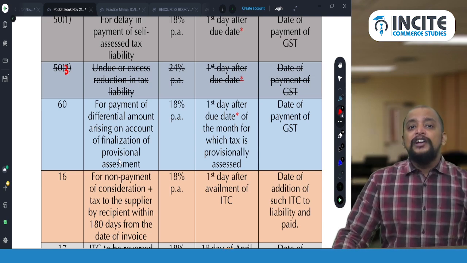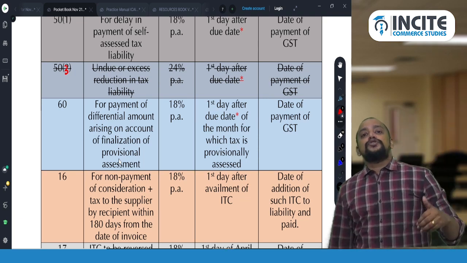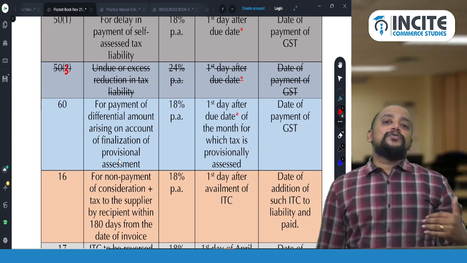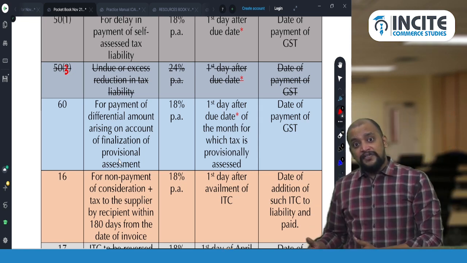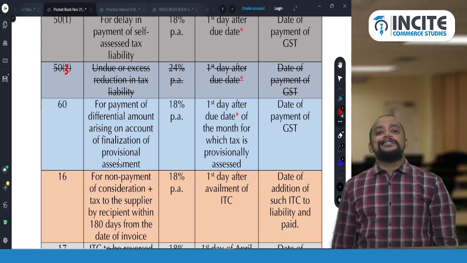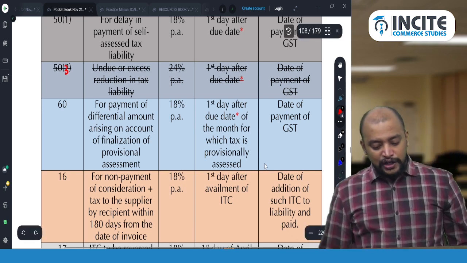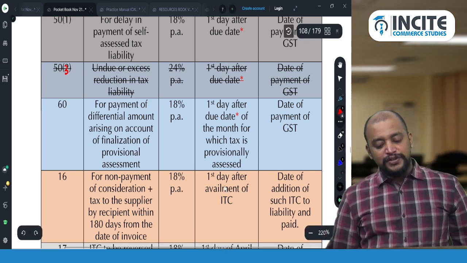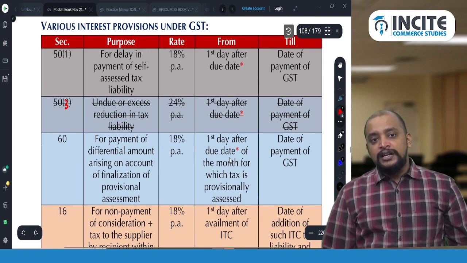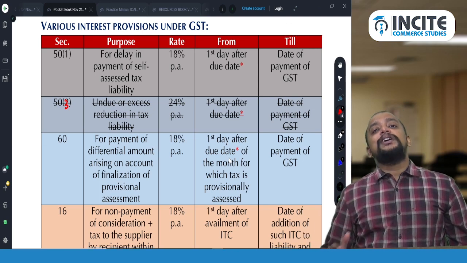Say for July 2018 we resorted to provisional assessment. So therefore, for July 2018, what is the due date? Say 20th of August. Now from 21st August till the date the final assessment is completed and you pay the differential amount, you need to pay interest at the rate of 18% per annum, from the first date after the due date of the month for which tax is provisionally assessed till the date of payment. In all these cases, when I say due date, if the due date is extended, then we need to count interest from the extended due date.